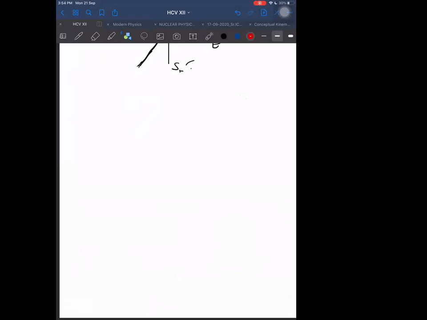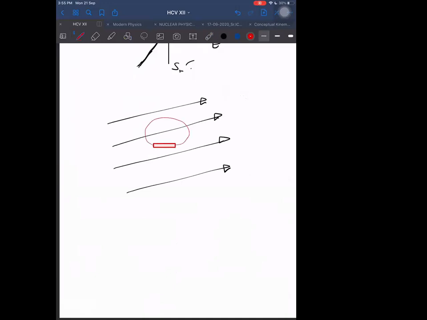Let us say in this place, due to Earth, the magnetic field is in this direction. Let's say this is the direction of the magnetic field due to Earth. And let us say we have a bar magnet kept here, somewhere here. This red color is the bar magnet. And from here I want to draw the magnetic field lines. So how will the magnetic field lines be? The magnetic field lines will be, let us say, like this. Now, can you tell me where the neutral point can lie?